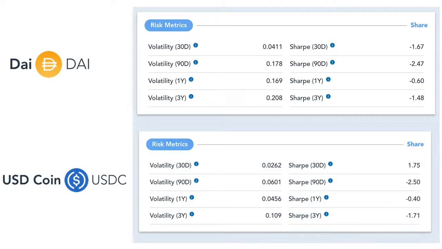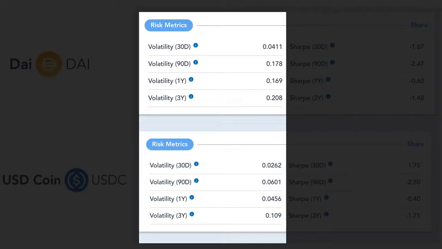And for this to happen, we need to have some volatility. So between DAI and USDC, DAI is the most volatile. So we're going to choose DAI. We're going to stop here, and in the next video, we're going to decide which exchange we're going to use.